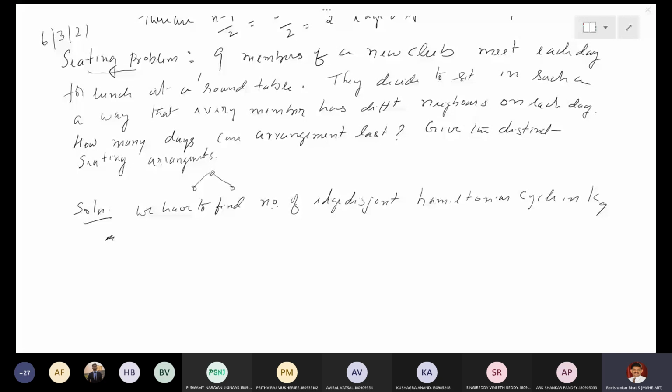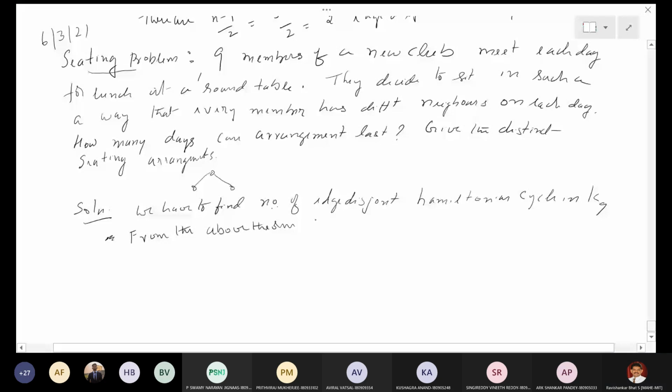Yeah, I was talking about the solution. The solution is nothing but we have to find the edge disjoint Hamiltonian cycles in complete graph K9, and from the above theorem, how many are there?